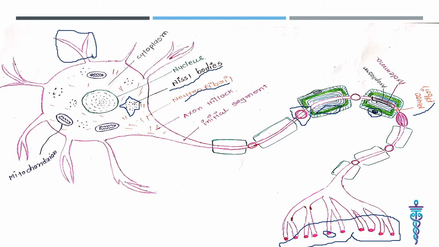Second one is the dendrites, which receive information toward the cell body, meaning it is a receiver, or I can say the receptor component of the neuron. One neuron simultaneously receives information from more than 1000 neurons, meaning one neuron can hear 1000 neurons.